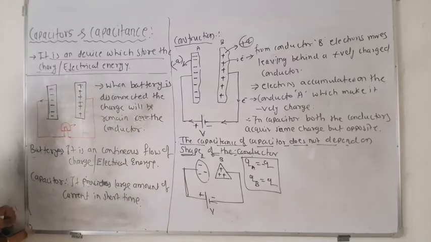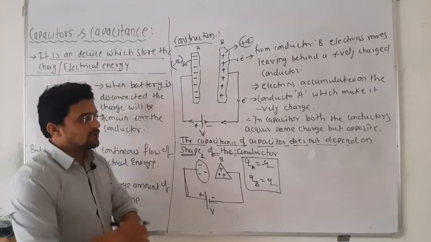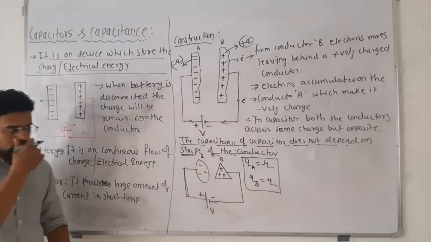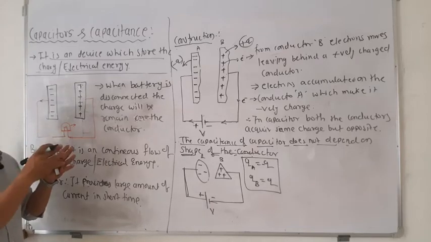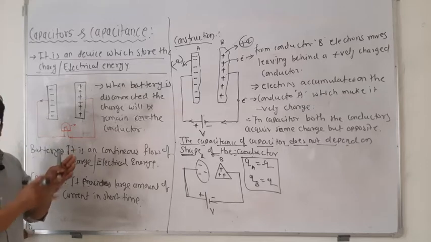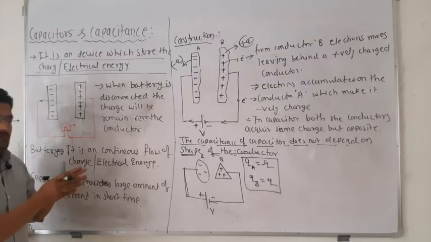You can compare it with a dam. Suppose a dam is constructed and there are so many openings, doors. If you open one door, a small amount of water will flow continuously. Then this can act as a battery or cell.